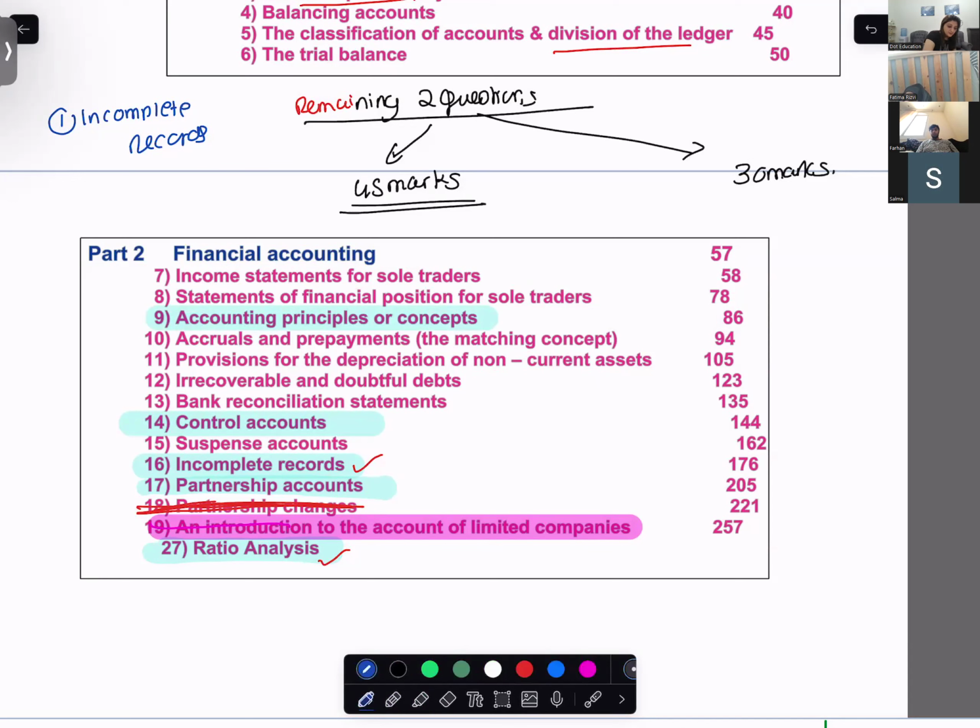That means the order of the chapters would be, first would be what? Absorption and marginal, incomplete records, then limited, then partnership, then ratio.